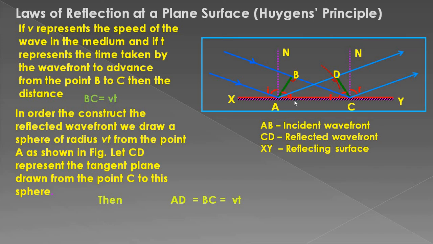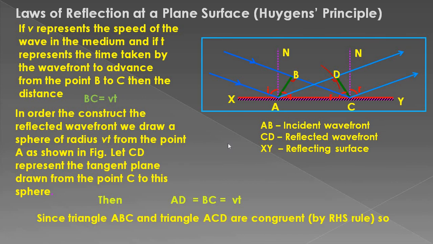Now we have to consider these two triangles, triangle ABC and triangle CDA. Both are right angle triangles, and we have to prove that they are congruent to each other, and it is very easy to understand that they are congruent, because BC is equal to AD as proved above. Angle ABC is equal to angle CDA, 90 degrees each. Also AC, that is the hypotenuse of the two triangles, is common. Hence, by the RHS congruence rule, triangle ABC and triangle CDA are congruent to each other, or by CPCT, angle i is equal to angle r.